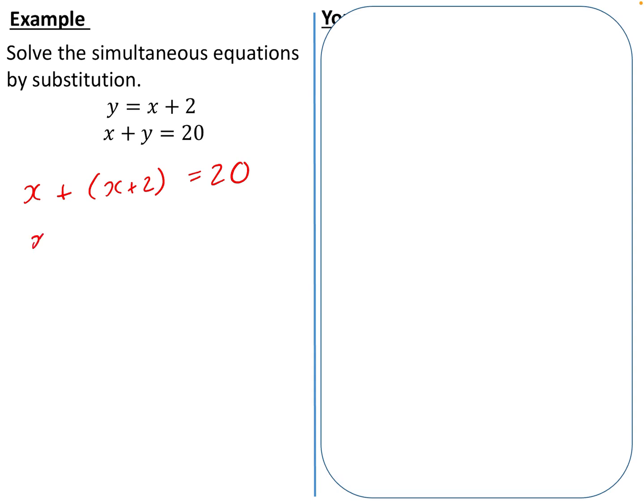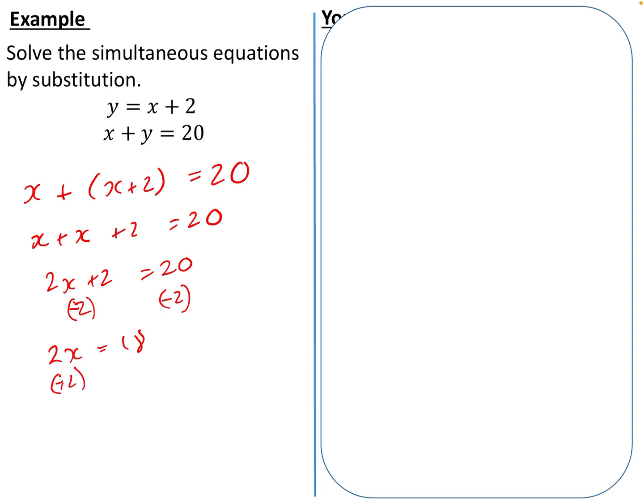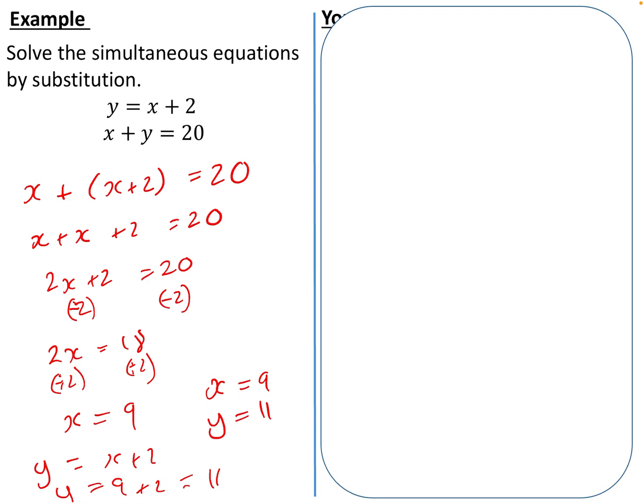Now I get x plus x plus 2 is equal to 20. Combining like terms, I get 2x plus 2 equals 20. Solving this equation, I'm going to subtract 2 from both sides to get that 2x on its own. Then I'm going to divide by 2 to get x is equal to 9. I need to make sure I substitute this back into the equation up here to find y. Y is x plus 2, so y is 9 plus 2, which is equal to 11. My final answer: x equals 9, y equals 11.